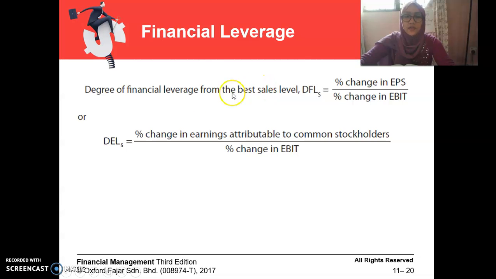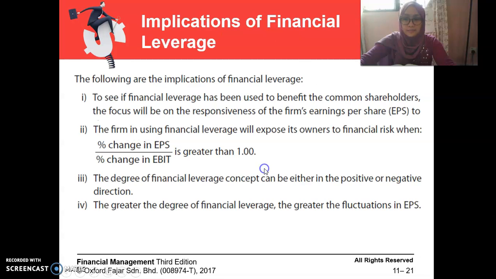And for financial leverage, you can use the degree of financial leverage from the base sales level, DFL, equals percent change in EPS over percent change in EBIT. So DFL equals percent change in earning attributed to common stockholders over percent change in EBIT, earning before interest and tax. So this is the implication of financial leverage. You can just read the additional information for you.